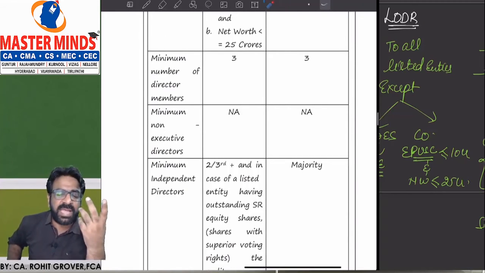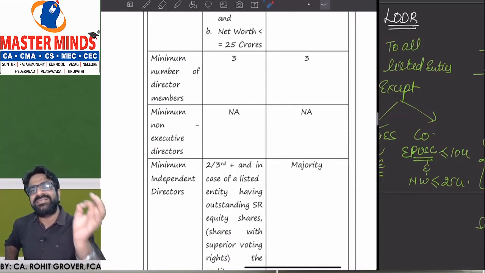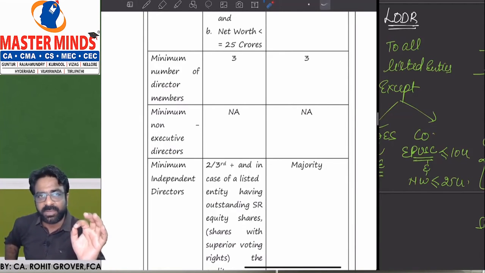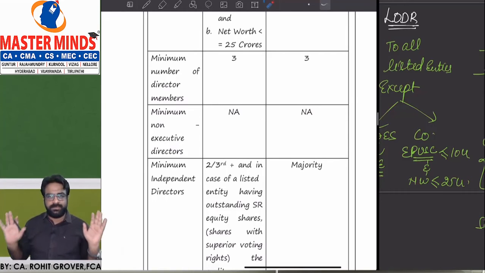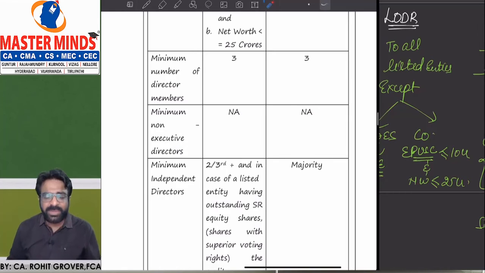Whether it is the LODR audit committee or the section number 177 audit committee, minimum 3 members are required on both the sides. That is common. How many should be the non-executive directors? That is not applicable. But there is one problem. What is the problem?